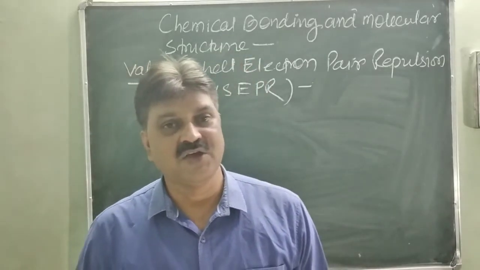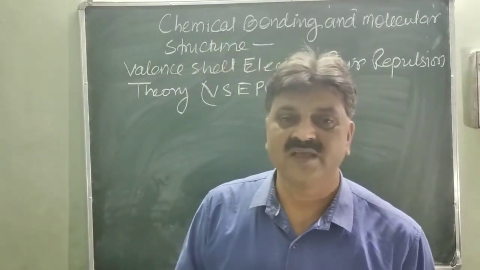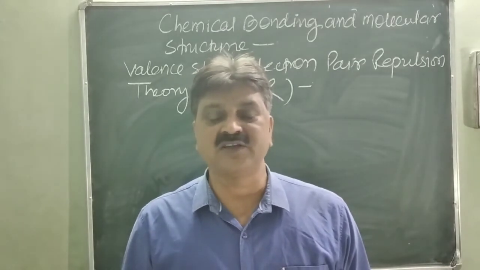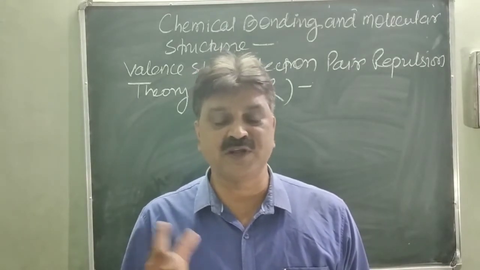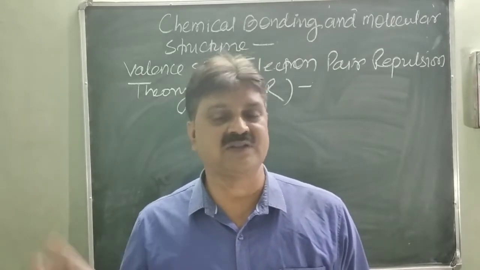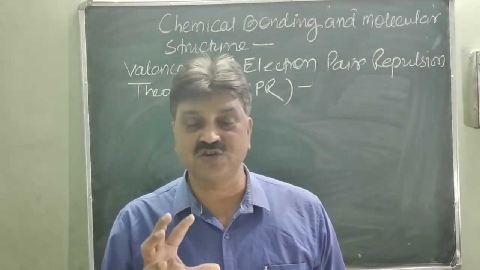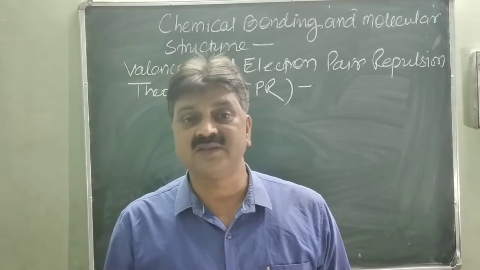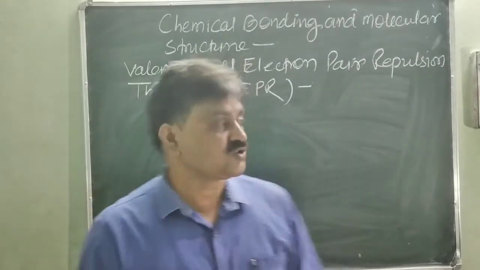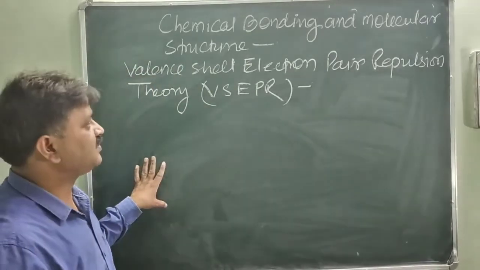Is it clear? So today we will discuss the valence electron pair repulsion theory, VSEPR theory, as well as examples of compounds explained on its basis. This concept gives the formation of a molecule as well as the shape of the molecule.